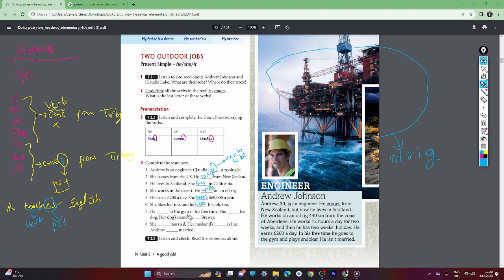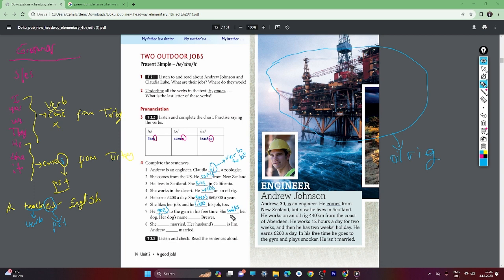He goes to the gym in his free time. He goes, you see, the verb here is go, but we put es, this is the present simple tense suffix. And we make present simple tense like this. She walks her dog. She walks, okay, here we have l. So why do we use here she walks her dog as present simple tense?